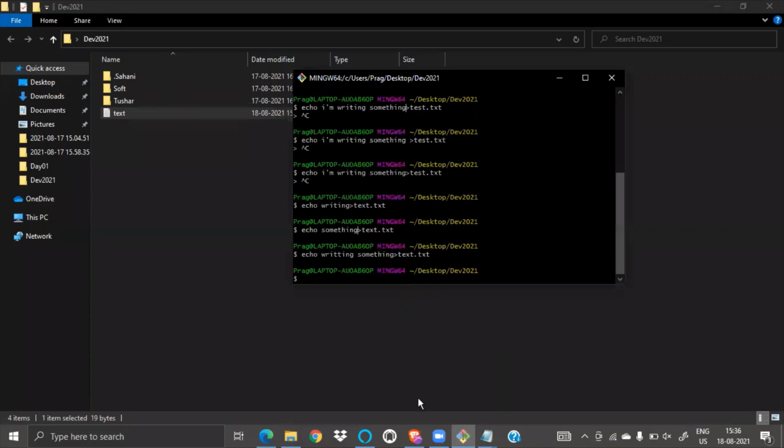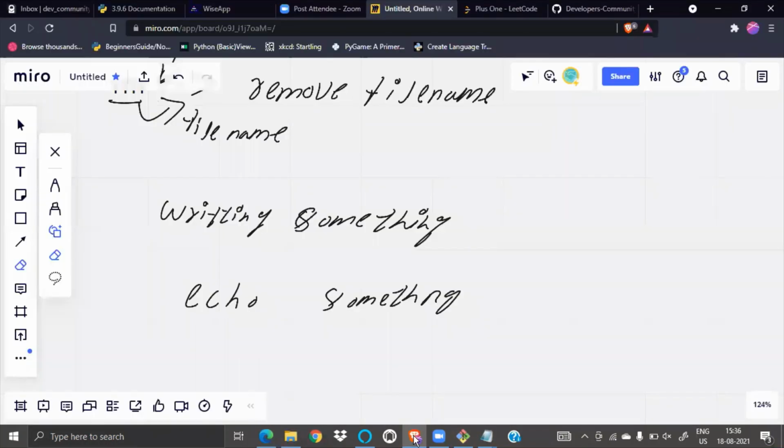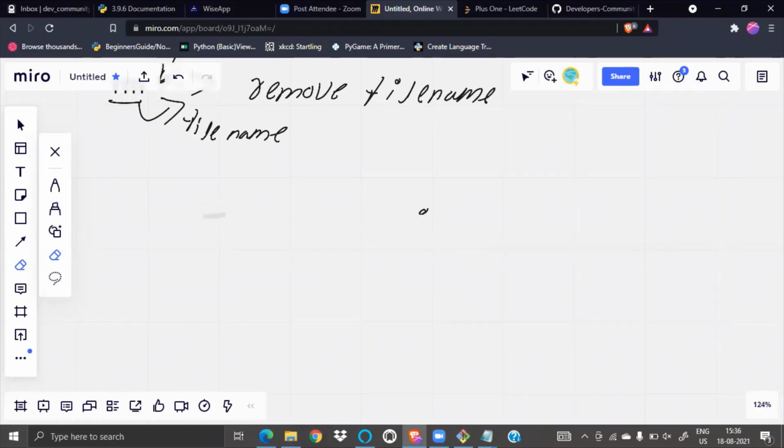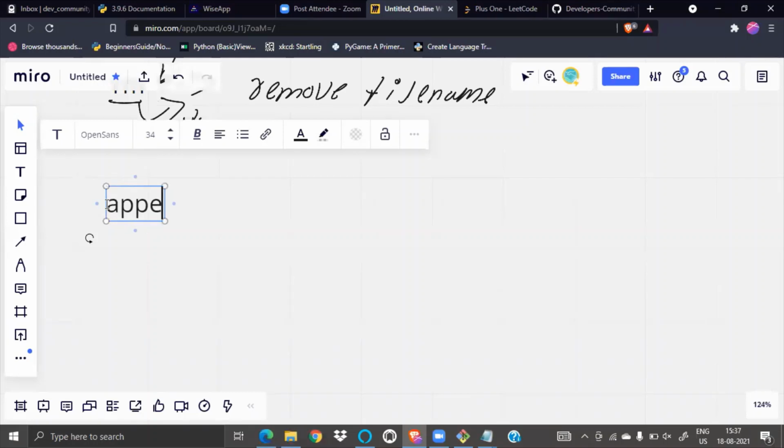How can I append something in this file?